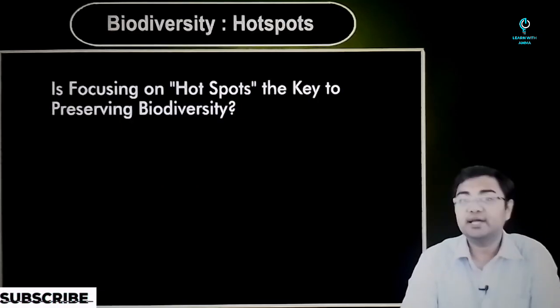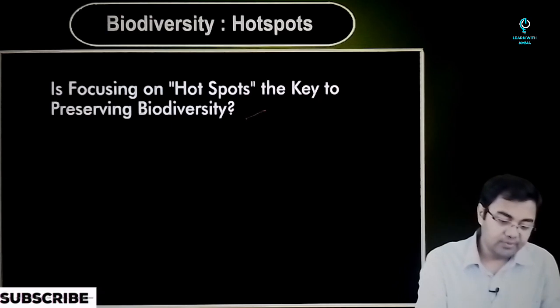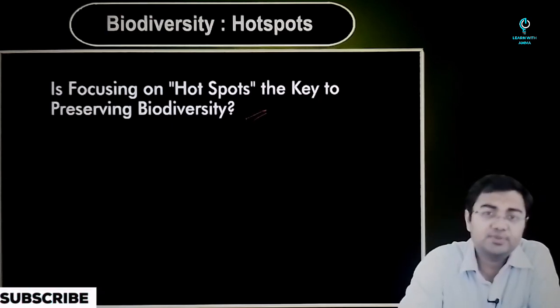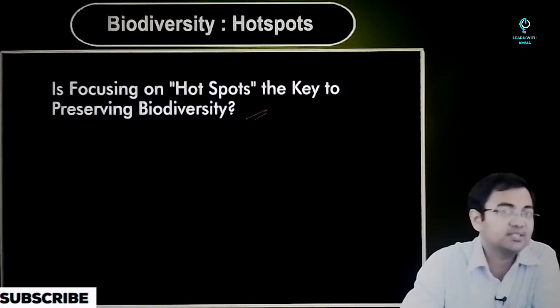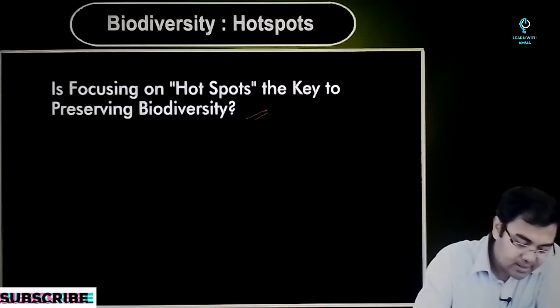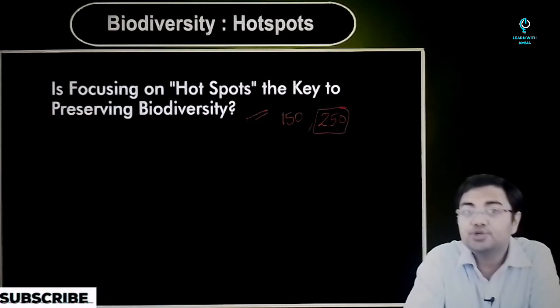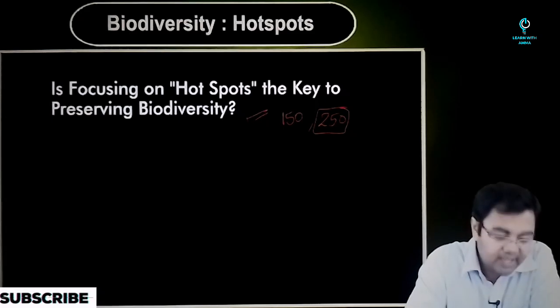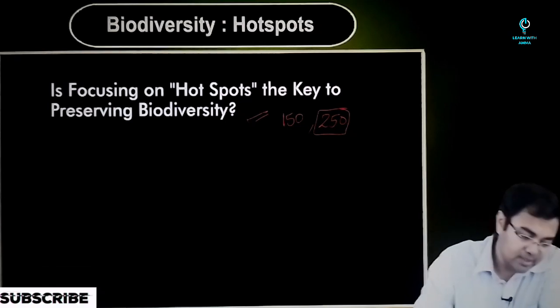So this is something that can actually come as a mains-based question also, focusing on whether hotspots are key to preserving biodiversity. Let's say this is a question that has been asked to you for maybe 10 marks, 12.5 marks or 15 marks, depending on the pattern being followed by UPSC. It can come in 150 words also, but it is highly likely that it can come for 250 words. So what should you write? What are the points that you have to make if a question like this, a similar question, comes in the examination?